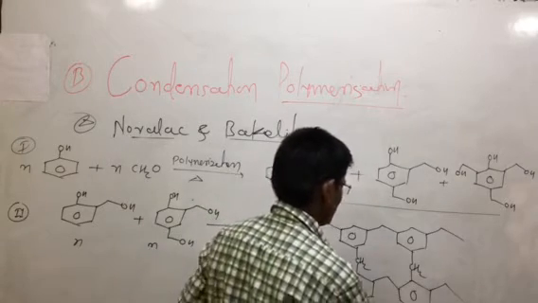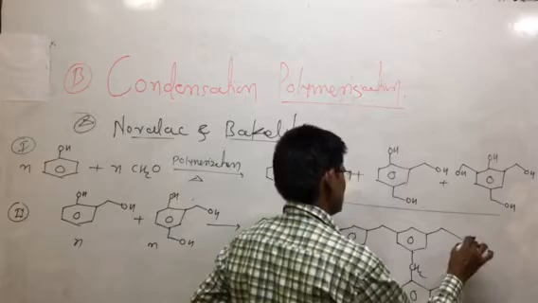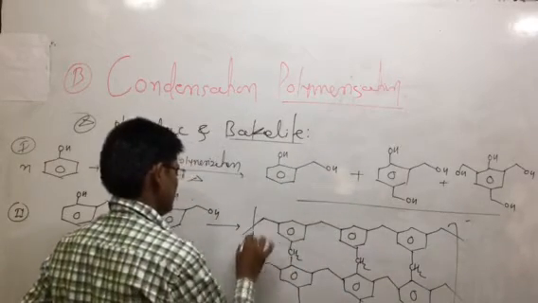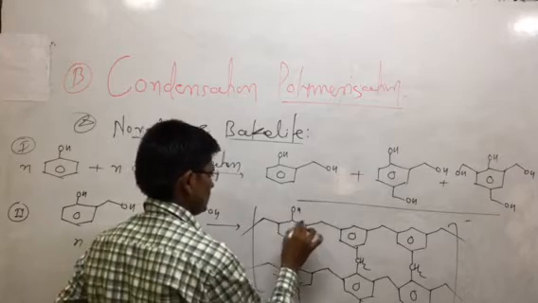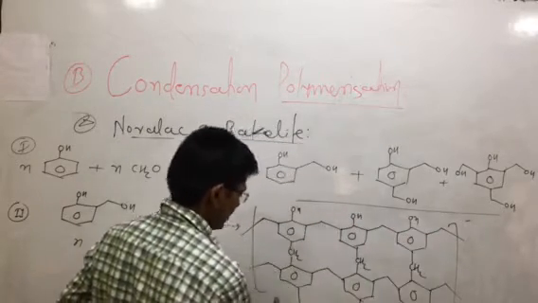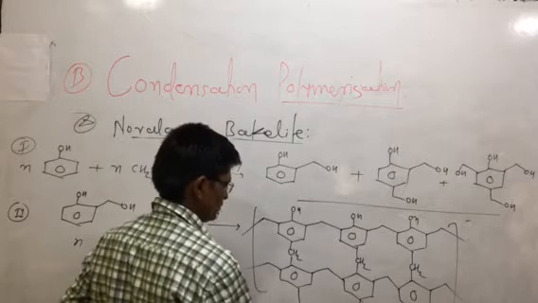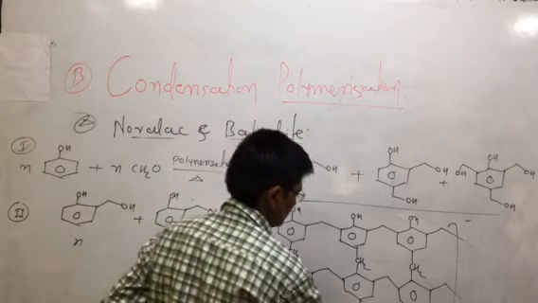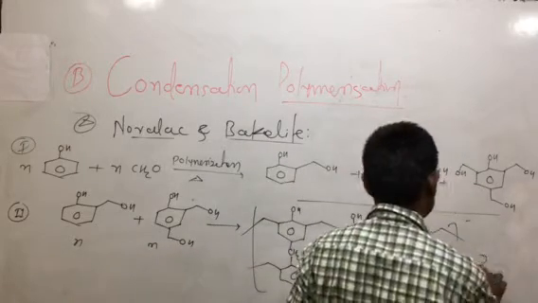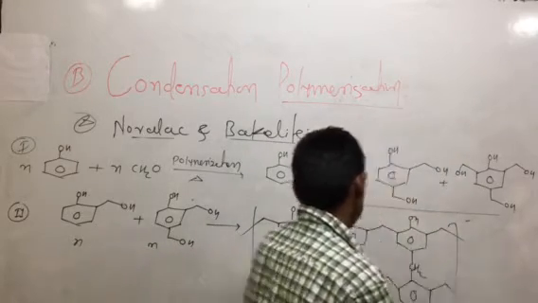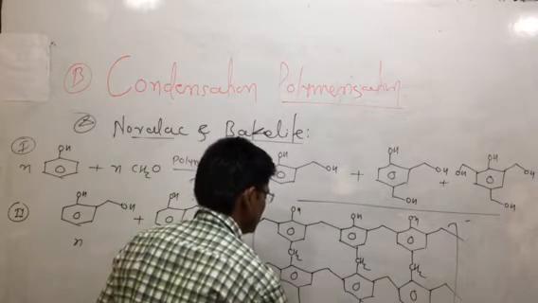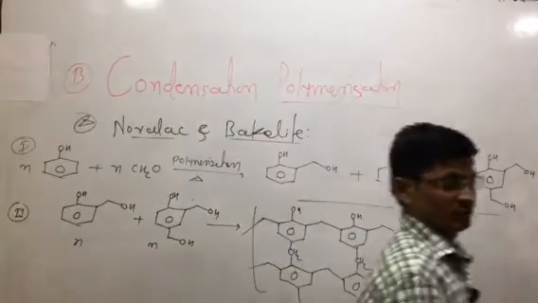So this is nothing but n number here. This is a hydroxy group here. You can take this one as a hydroxy group also. So this is nothing but bakelite. This is one of the preparation methods for the bakelite polymer.